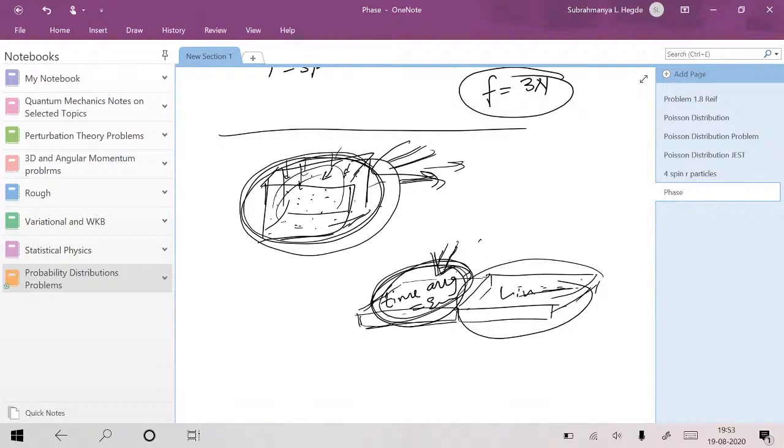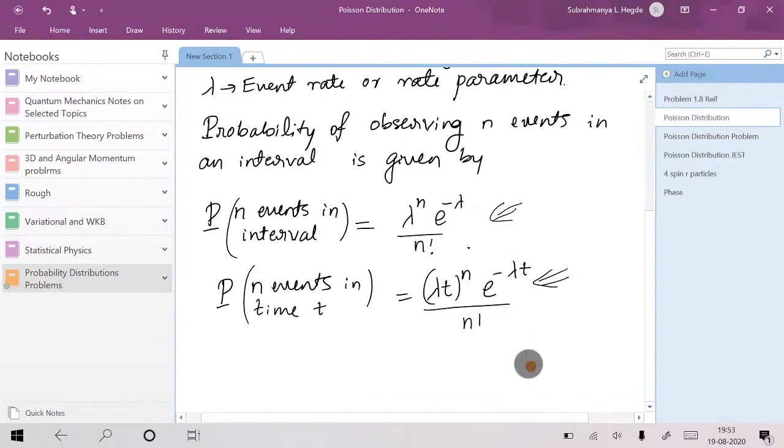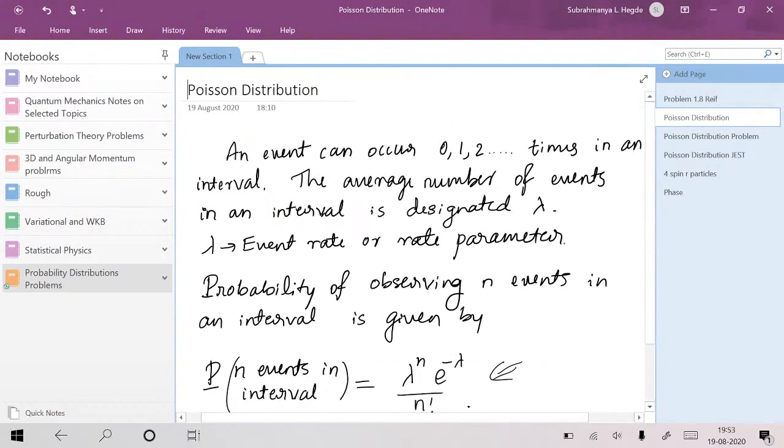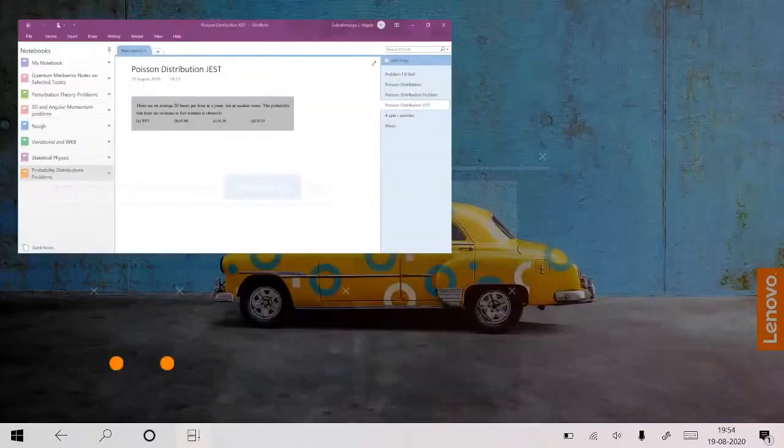Tomorrow in the afternoon, for half an hour, we shall discuss the Poisson distribution application. Just a small application. I found a question in an exam on the Poisson distribution. The Poisson distribution can be applied in a situation where we have very random events which are uniform over some time period, just like radioactive decay. So let me explain that tomorrow. Any further theoretical question?